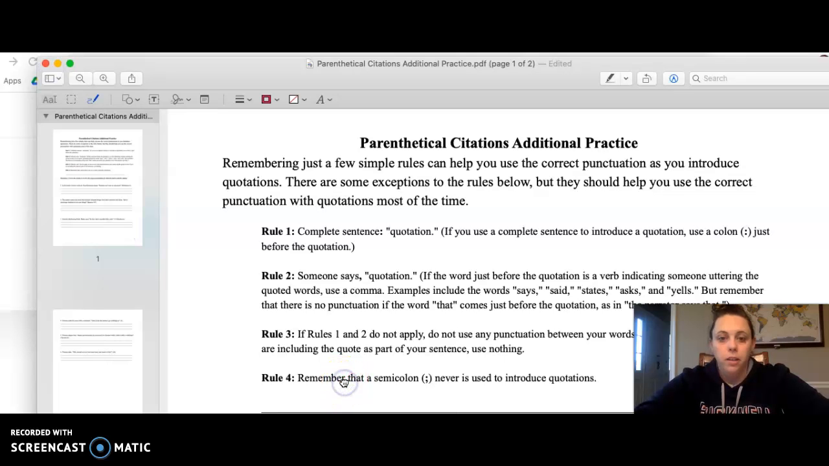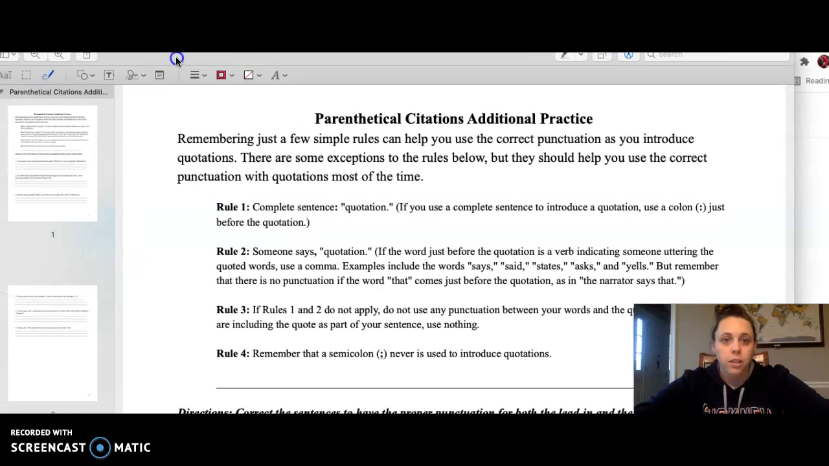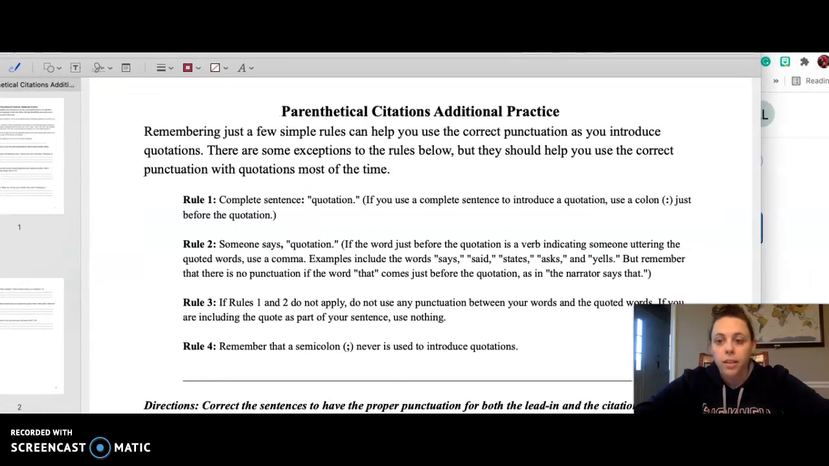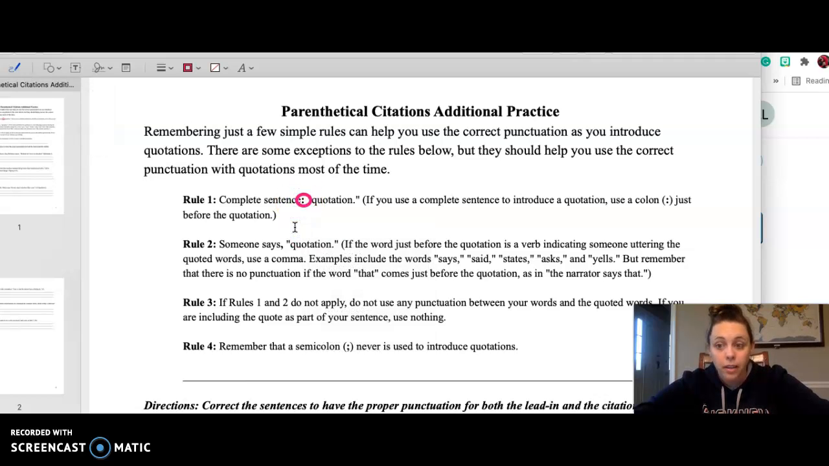In this paper here, this is a review of all the different ways that you're going to use a parenthetical citation, and I just kind of wrote them as rules. So, first of all, rule number one: if you're using a complete sentence before your quotation, you're going to use this thing here, this colon, okay? So you have to understand what a complete sentence sounds like in order to use that, right?